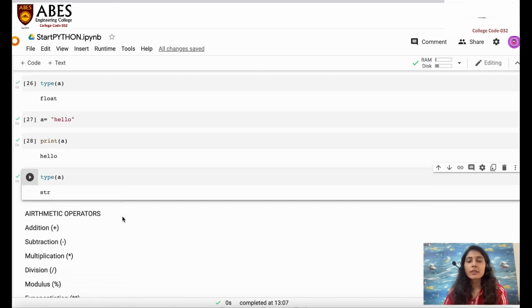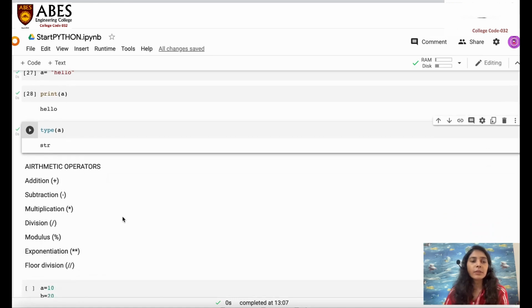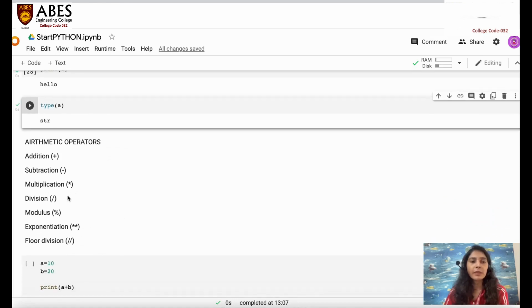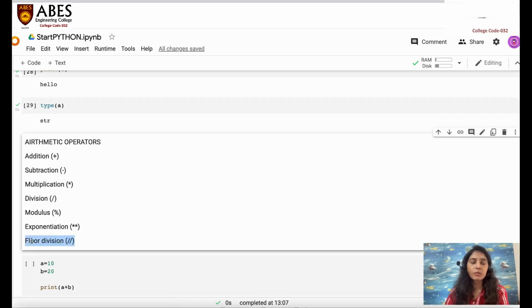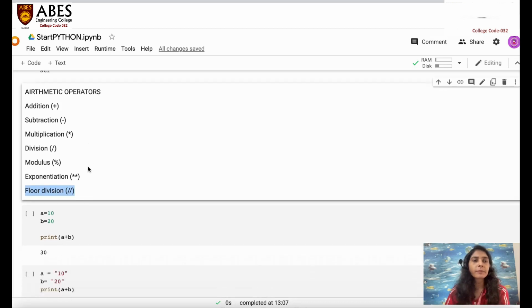Okay, the next are the different kinds of operators that can be applied on different variables to get some kind of output. We have arithmetic operators like plus, minus, multiplication, division, modulus, exponentiation, and floor division. I think you know about plus, minus, multiplication, division, modulus, and exponentiation, and this particular one is quite new, which is called floor division. So let's take a look one by one, so that you'll get a clear understanding of these operators.